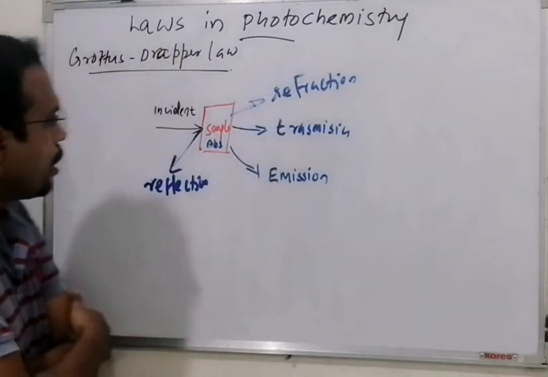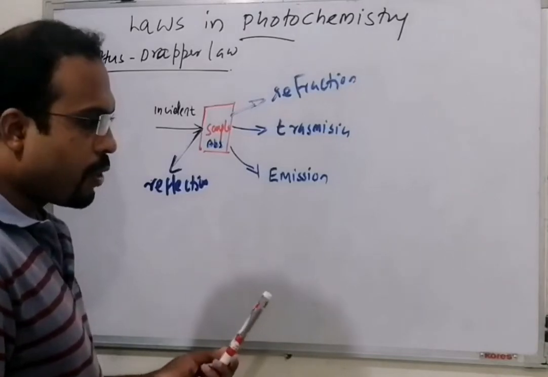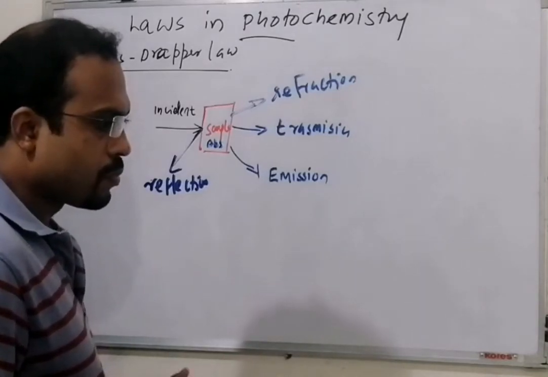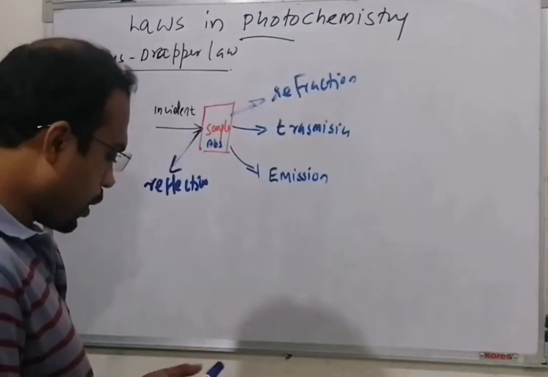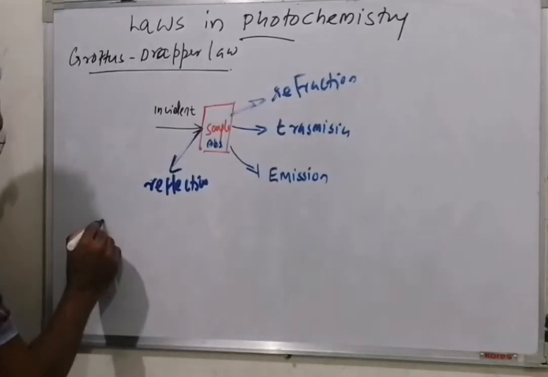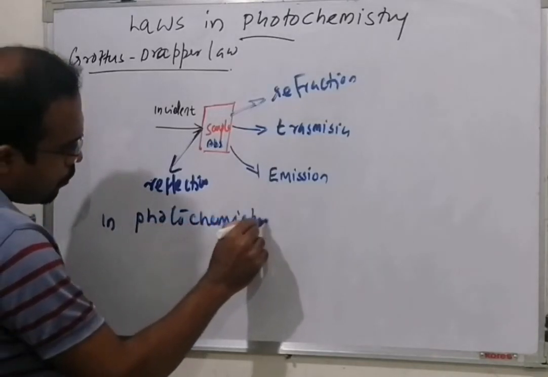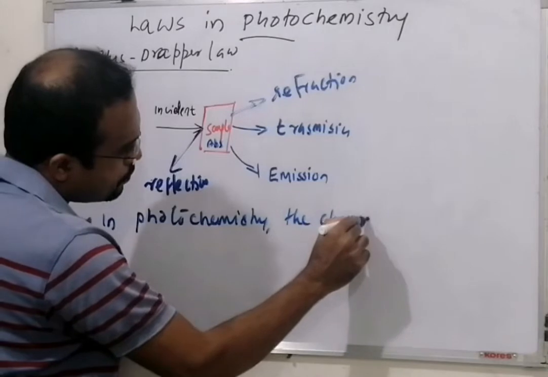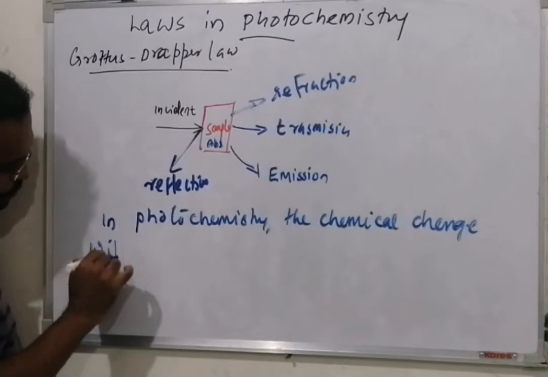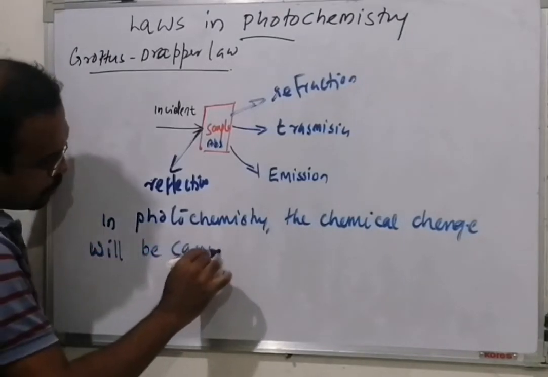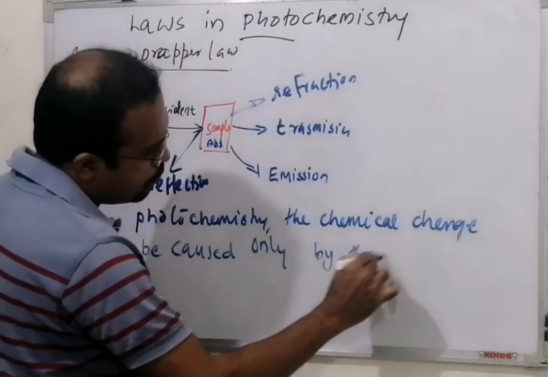Now the law says that the photochemical change, or the chemical change in photochemistry, will be caused only by the absorbed radiation.